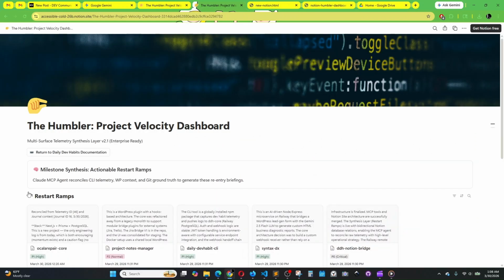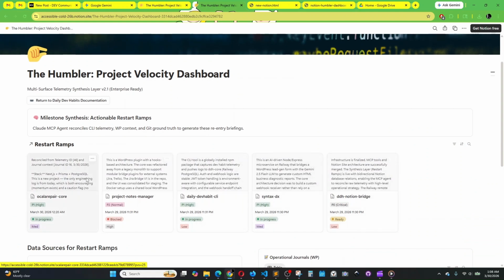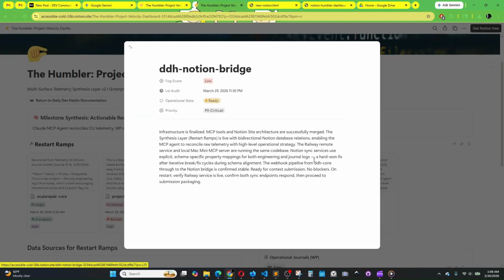So when you want to get to work, you just pick one of these cards. Which one do I want to work on? You can get the last synthesis, some little basic things here, but this is the meat of the entry.